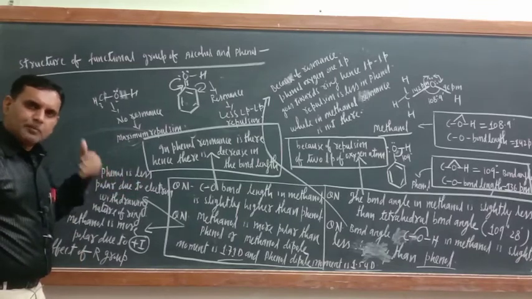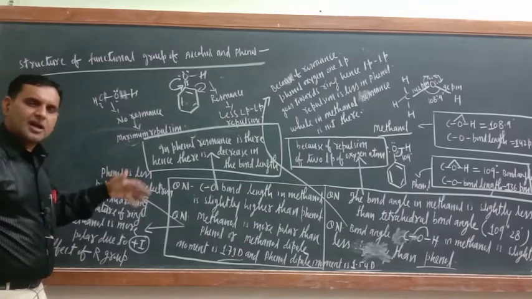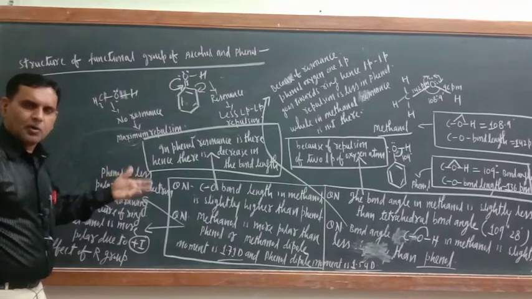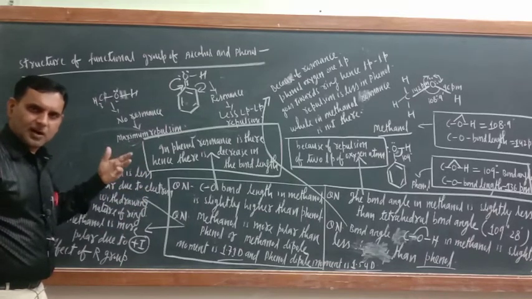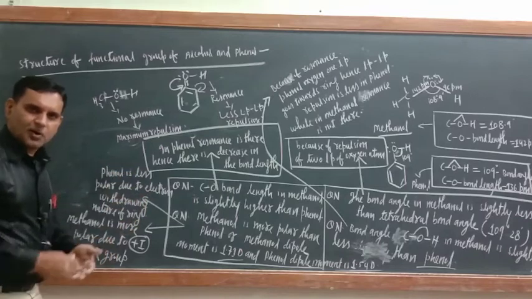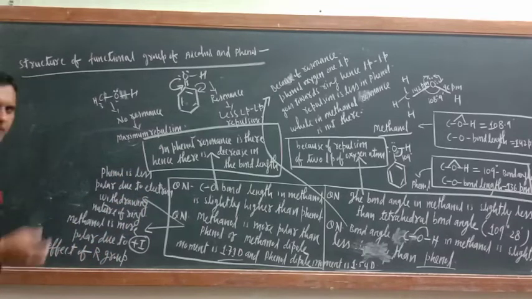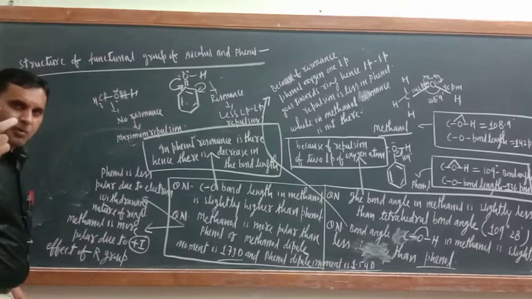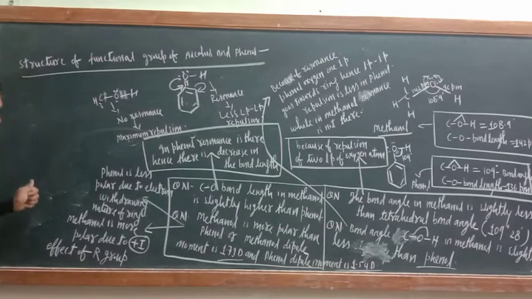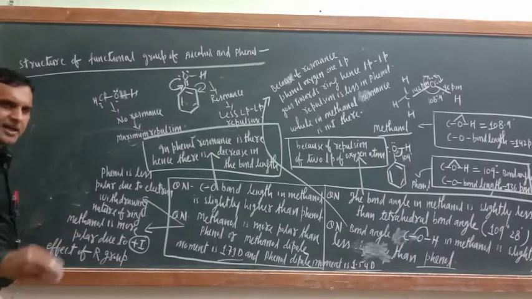So methanol dipole moment is more. It means methanol is more polar and phenol is less polar. Are you getting my point or not? That is the meaning. So the question is why methanol is more polar and phenol is less polar.